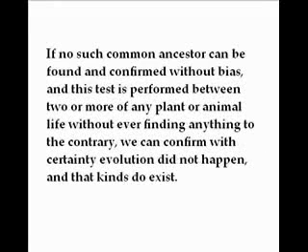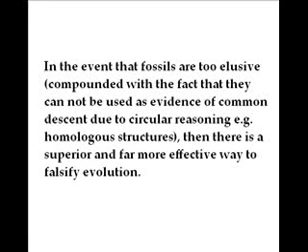If no such common ancestor can be found and confirmed without bias, and this test is performed between two or more of any plant or animal life without ever finding anything to the contrary, we can confirm with certainty evolution did not happen and that kinds do exist. In the event that fossils are too elusive, compounded with the fact that they cannot be used as evidence of common descent due to circular reasoning, there is a superior and far more effective way to falsify evolution.